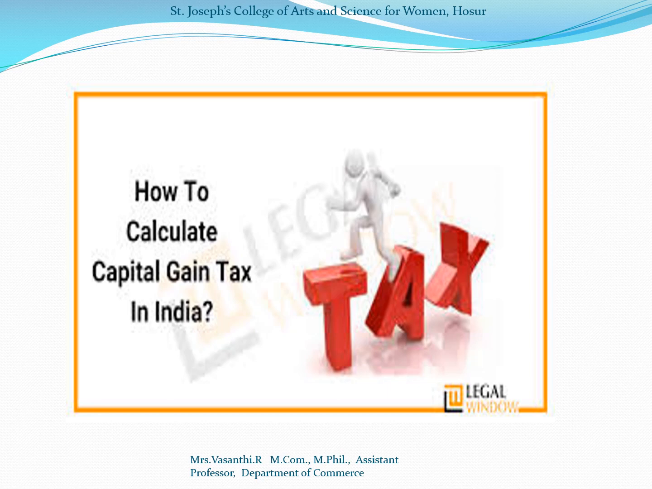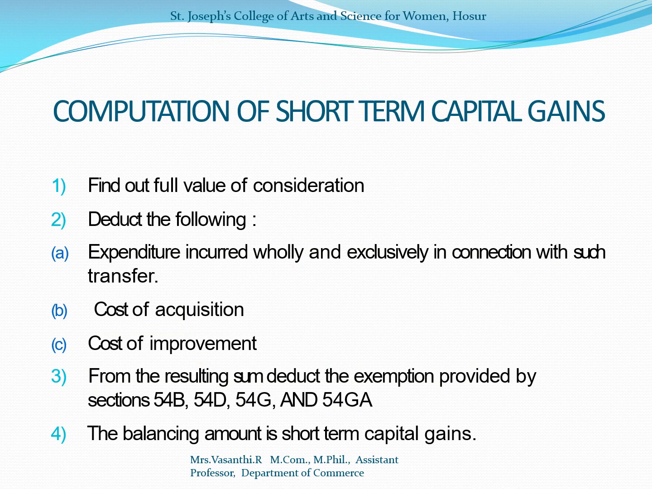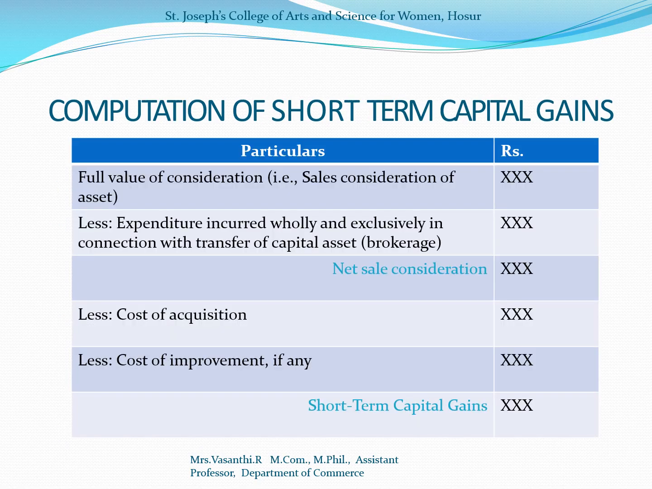So how to calculate the capital gain in India? First, take the sale value consideration after deducting any expenditure incurred during the transfer of the property, like expenses incurred on the sale. Then deduct the cost of acquisition, then the cost of improvements. Finally, deduct the exemptions under sections 54B, 54D, 54G and 54GA. The balancing amount is called the short-term capital gain. This is the format for computing the short-term capital gain.